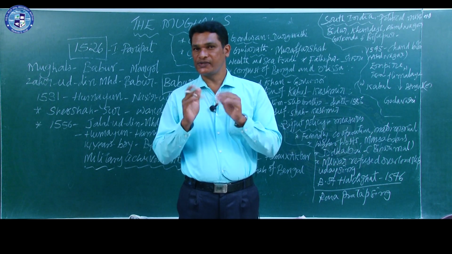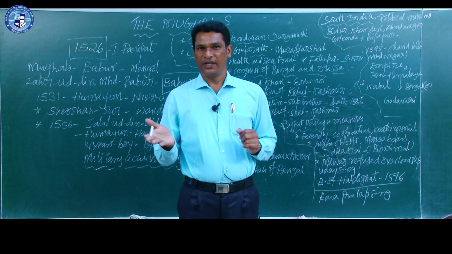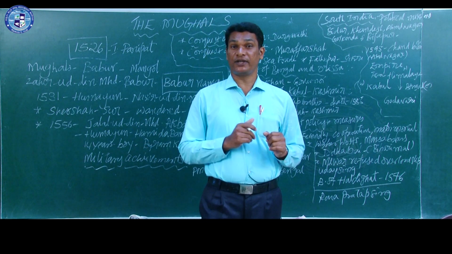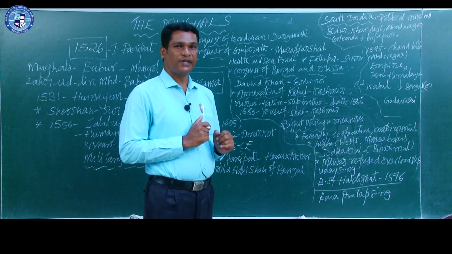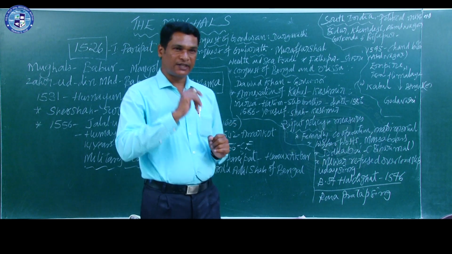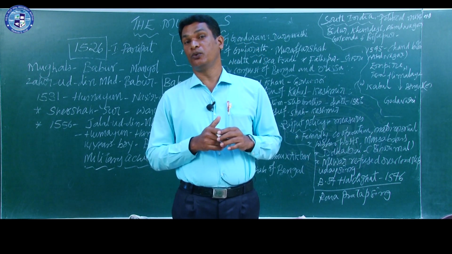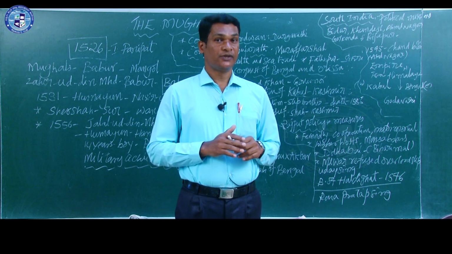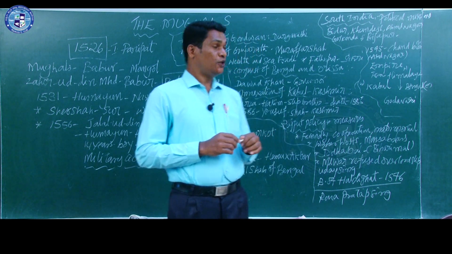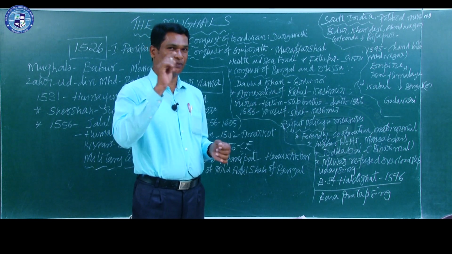Not only for his contribution to art and architecture, he was a very clever diplomatic king. He was a very clever administrator. He realized that everything was not possible through wars or by using weapons. So, he took some other measures to get victory against Rajputs.